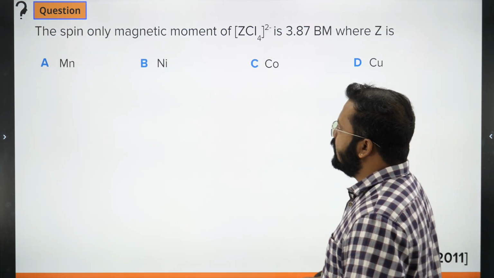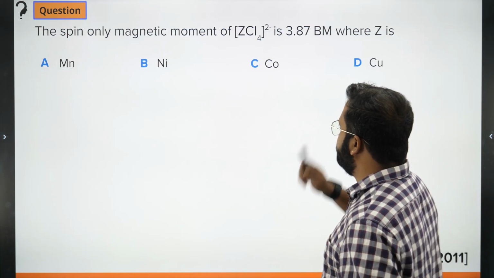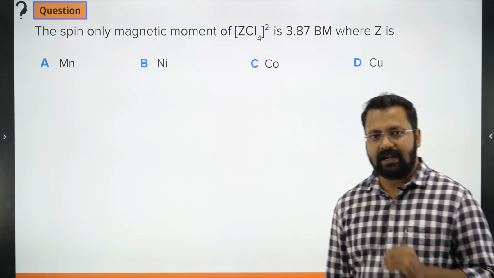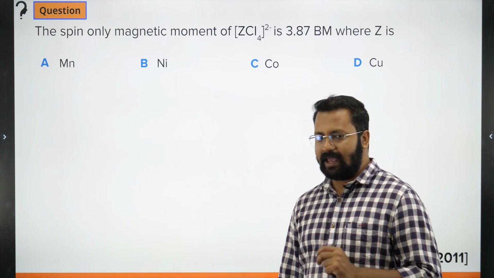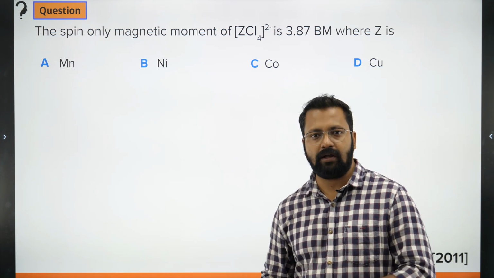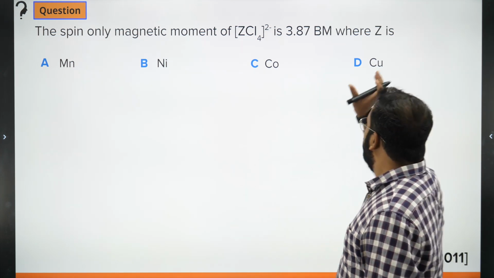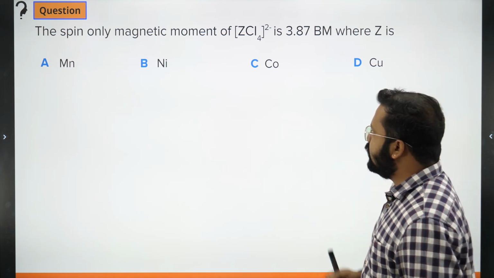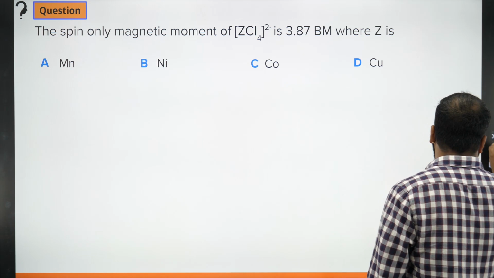Next question is this: the spin only magnetic moment of ZCl4 2 minus is 3.87 Bohr magneton. BM is Bohr magneton, this is a unit used to calculate magnetic moment. Where Z is, which element or which metal is Z. How to solve this question?